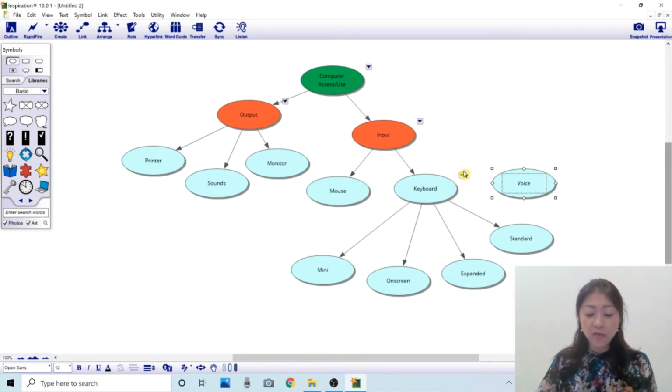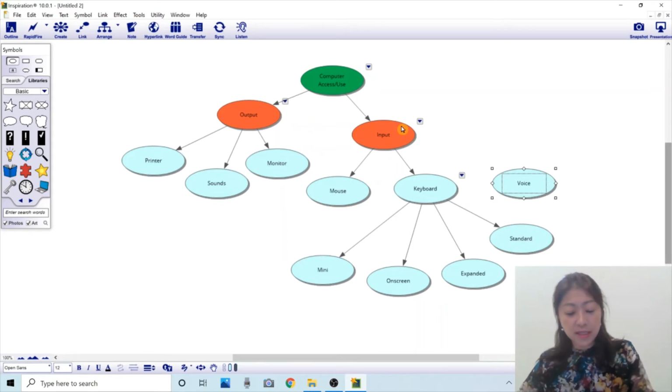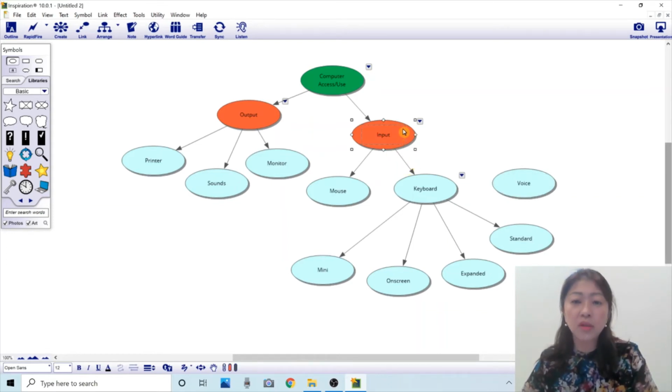So if I want to connect any of these bubbles to another bubble, what I have to do is click input first, and then there is this link button. I click that, and then if I click voice, now voice goes under input.